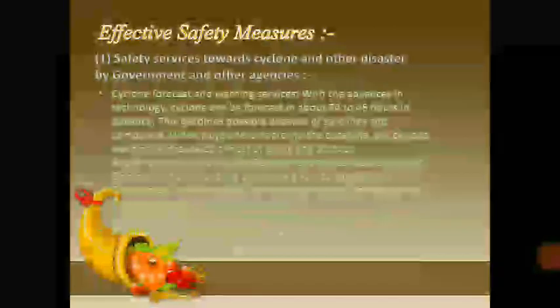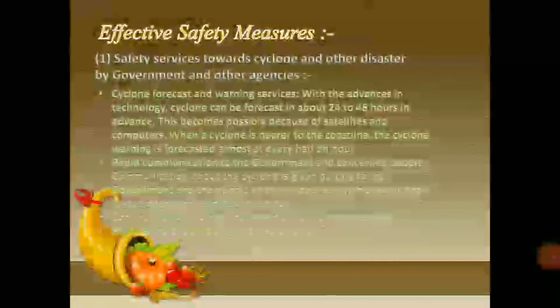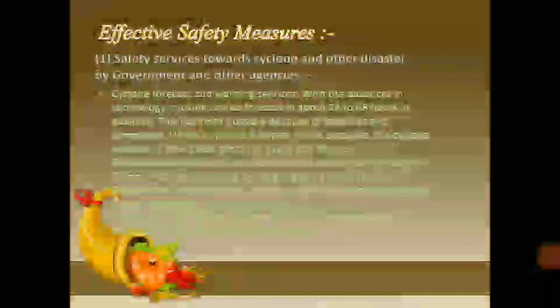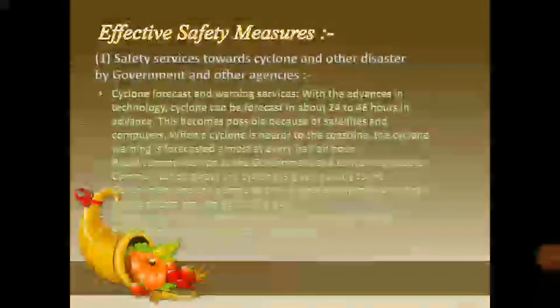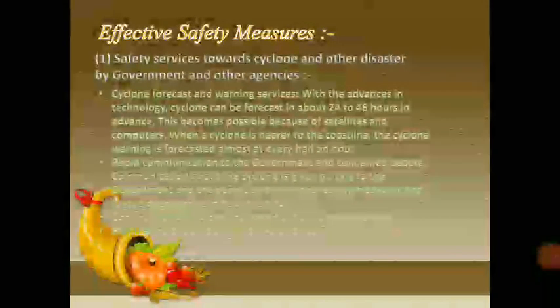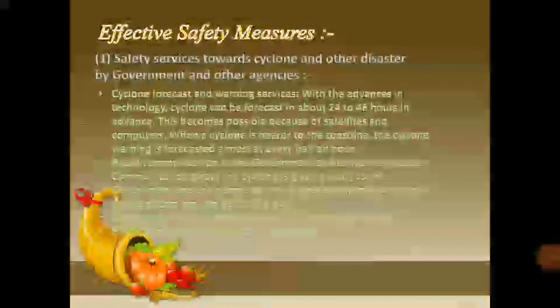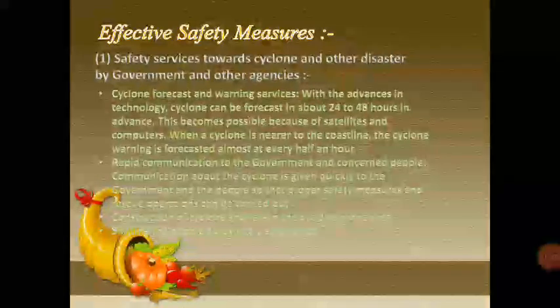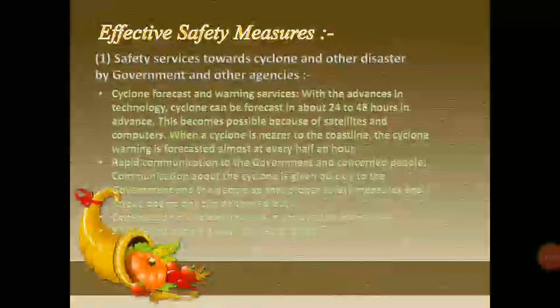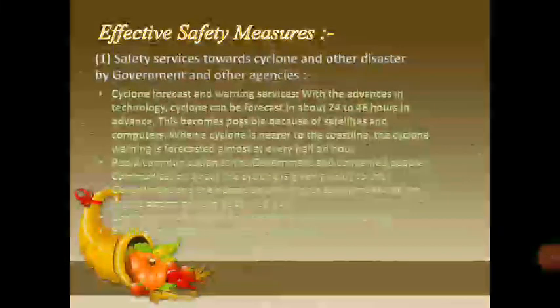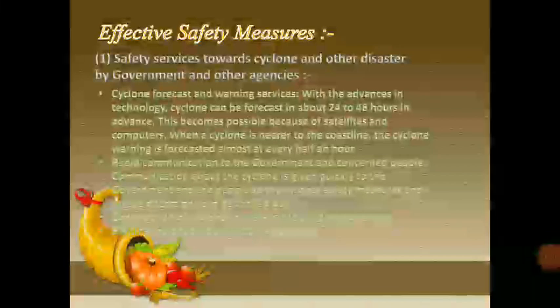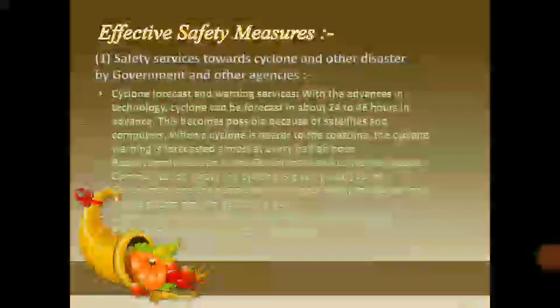Effective safety measures. Safety services towards cyclone and other disaster by government and other agencies. Cyclone forecast and warning services. With the advances in technology, cyclone can be forecast about 24 to 48 hours in advance. This becomes possible because of satellites and computers. When a cyclone is nearer to the coastal line, the cyclone warning is forecast almost every half an hour.